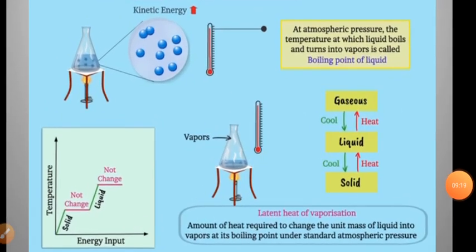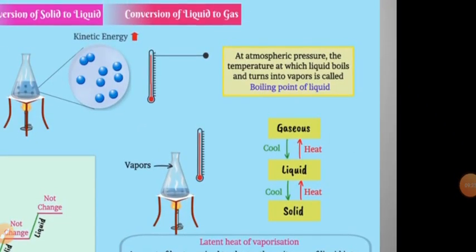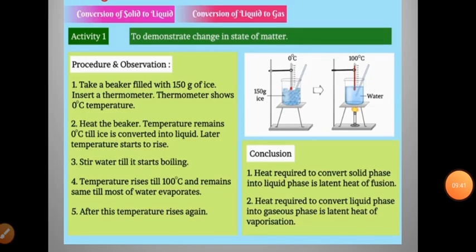What you observe here is the solid changes to liquid and liquid changes to gas by applying the temperature. In the same way, if you reverse the process, when you cool the gas it will change to the liquid state, and when you cool the liquid, it will change to the solid state. So here is an activity to understand the concept of latent heat of vaporization and latent heat of fusion in a clear way, to demonstrate the change in state of matter.